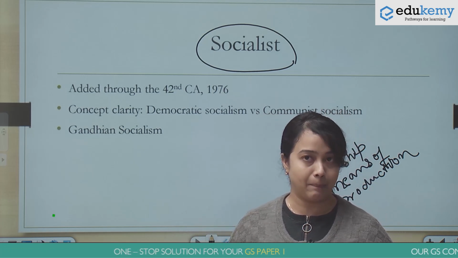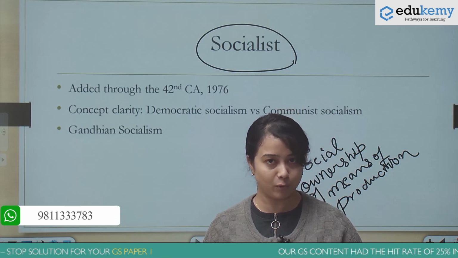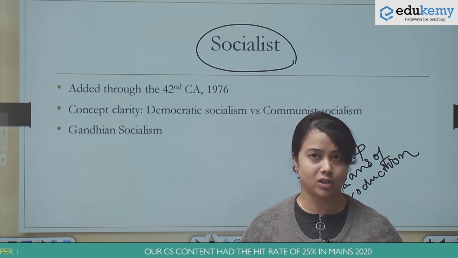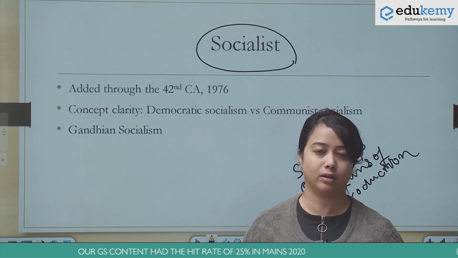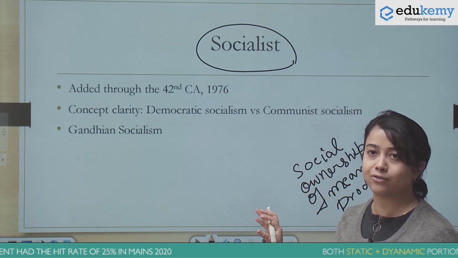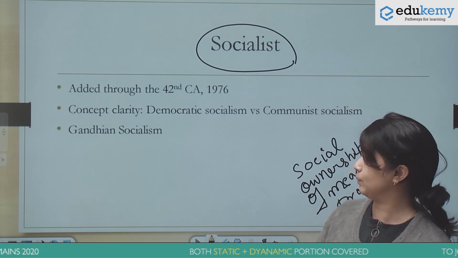As opposed to capitalism where the belief is on the private ownership of means of production. So socialism in itself is a very broad discussion and we can have a lengthy discussion just on socialism. But for the purpose of understanding what it means in the preamble, this much should be clear to you.